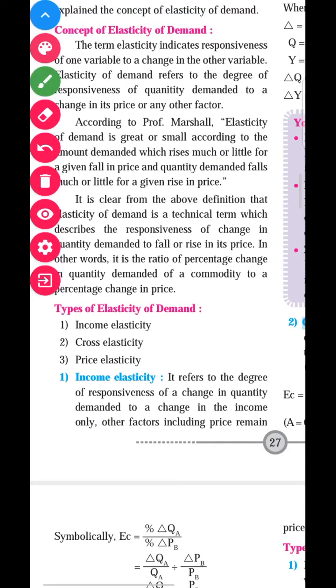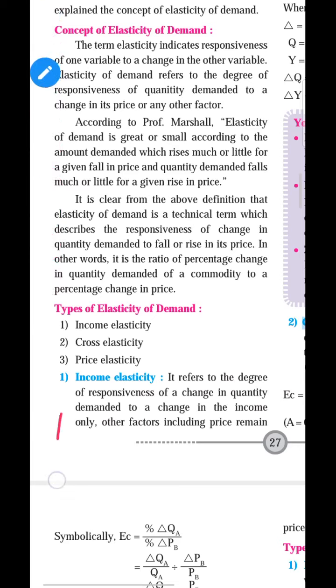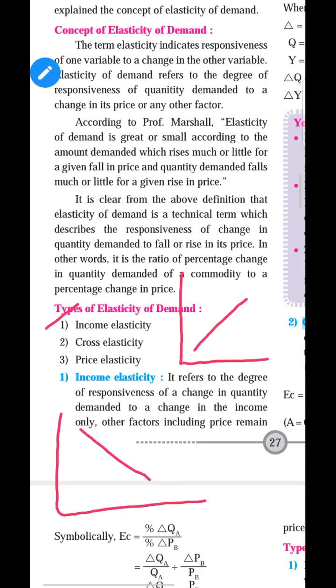So because of this, what is the slope of the demand curve in the price elasticity of demand? In price elasticity of demand, the curve slopes downward, and in income elasticity of demand, the curve will shift upward. When we take income on the y-axis and demand on the x-axis, as income of the person increases, the person will purchase more quantity of the commodity, so it is upward sloping.